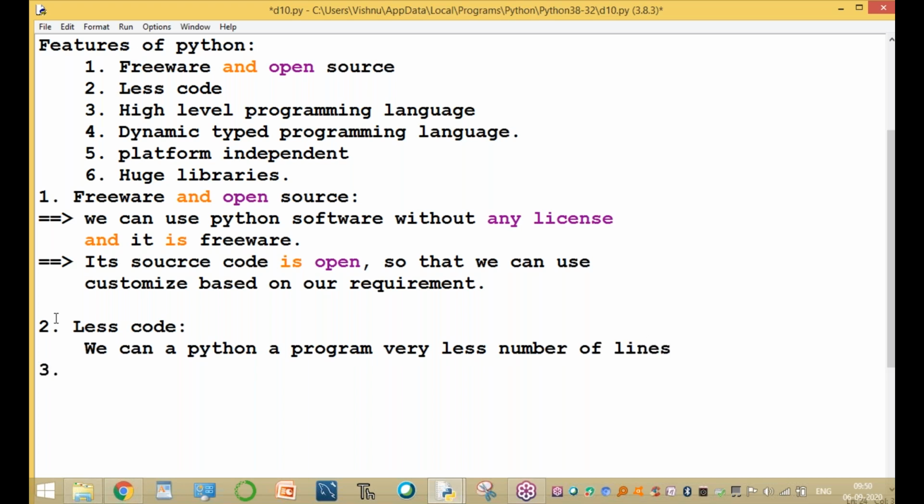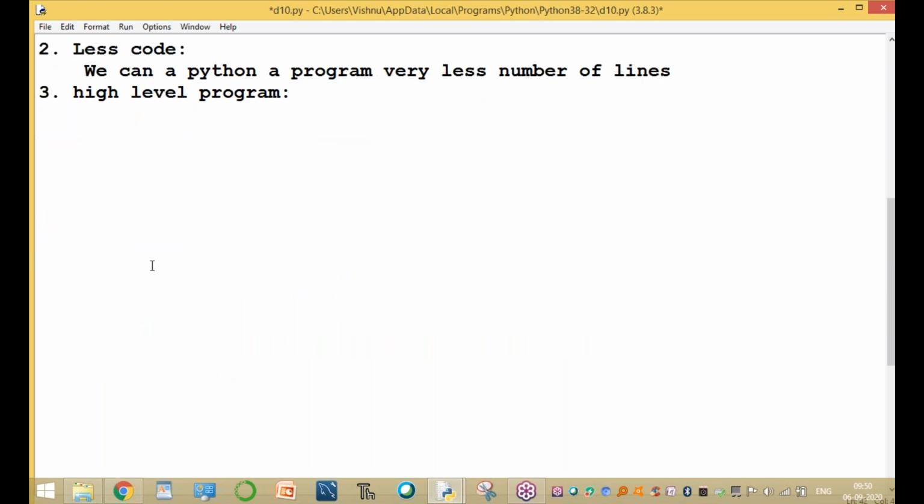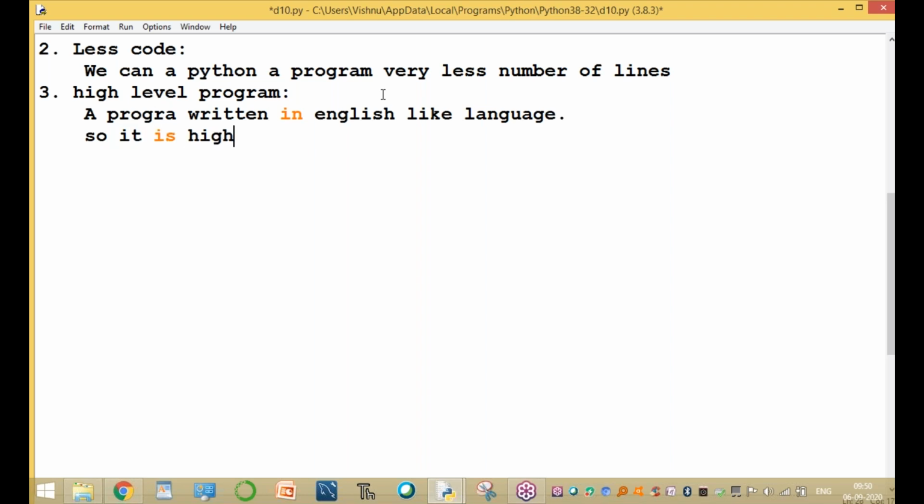And the third one is that it is a high-level programming language. Sir, what is a high-level programming language? A program written in English-like language is called a high-level programming language. That is the third point.